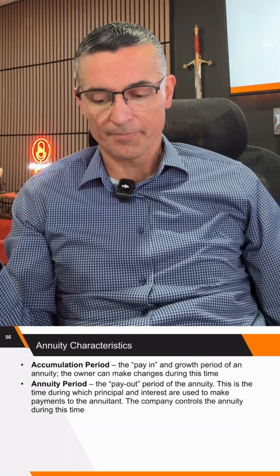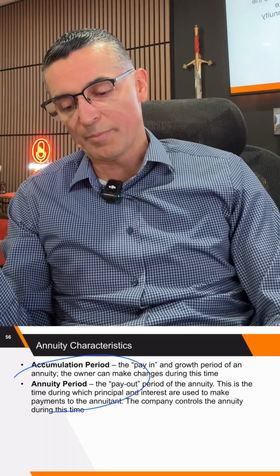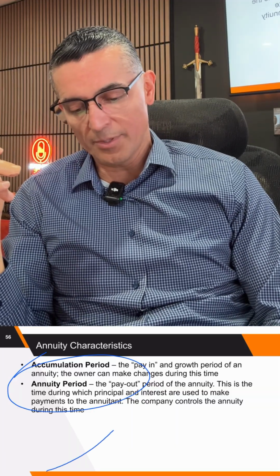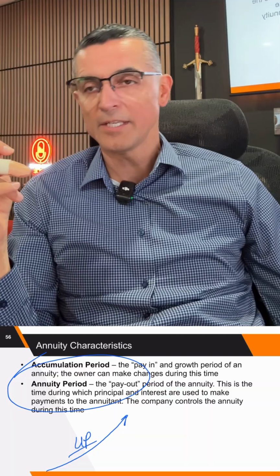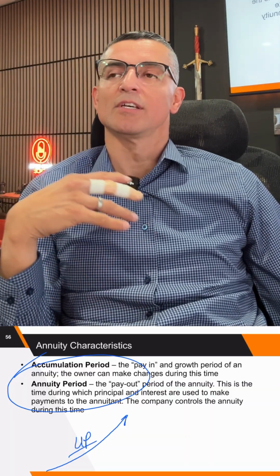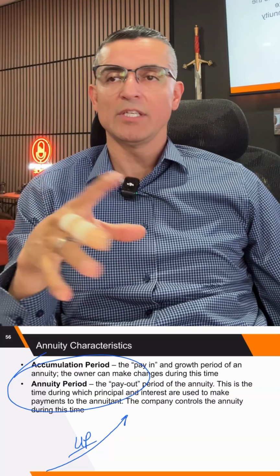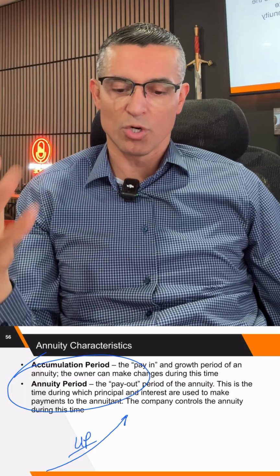All right, annuity characteristics. We talked about this, but it's good review. There are 2 periods, the accumulation period and the annuity period. The accumulation period is a period that is going up. You're accumulating money by saving it, and it's growing also. It's getting interest. It's invested in either a fixed annuity, a variable annuity, or an index annuity, and I'm making payments on top of that, so it's growing.